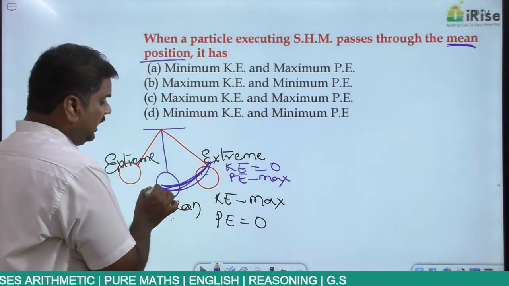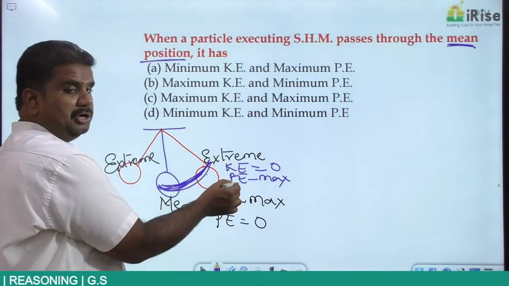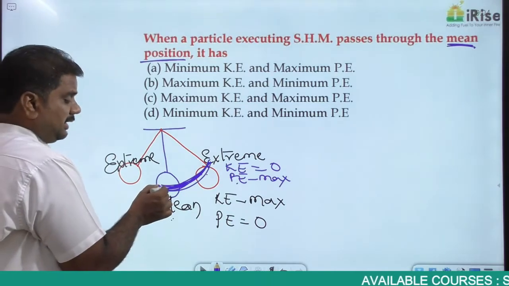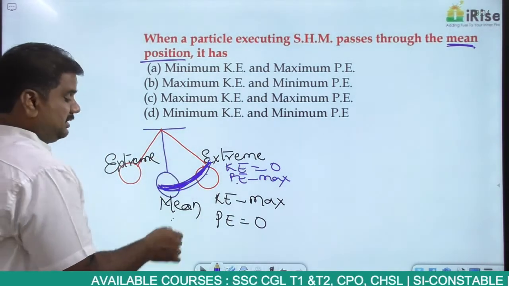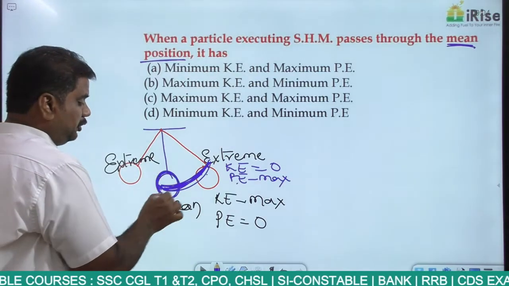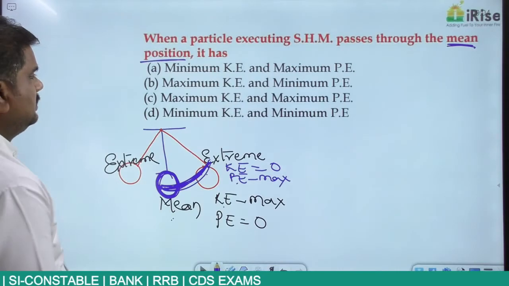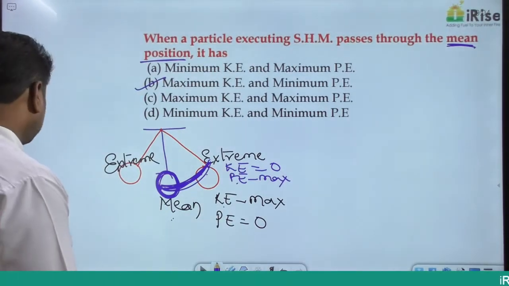As the height increases, kinetic energy decreases and potential energy increases. When it comes back, kinetic energy keeps on increasing and potential energy keeps on decreasing. That is why at the mean position potential energy is 0, while kinetic energy is maximum.